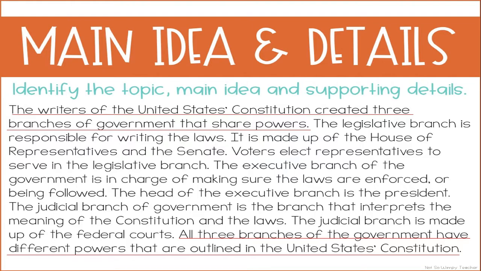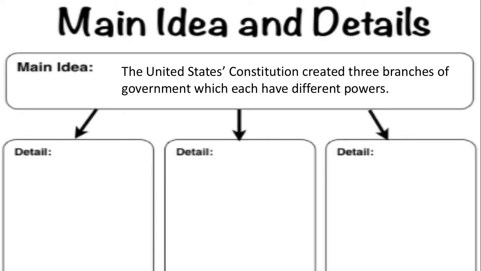We can look at the first and last sentences of a text or a paragraph. So when I read this, I saw that the writers of the United States Constitution created 3 branches of government that shared power. Our last sentence says, all 3 branches of government have different powers that are outlined in the U.S. Constitution. So when I'm thinking about my topic, it's 1 or 2 words, and this is about the U.S. Constitution. When we look at our main idea, we are taking the beginning and the end and thinking about a sentence we can create to tell what the main idea of this article was.